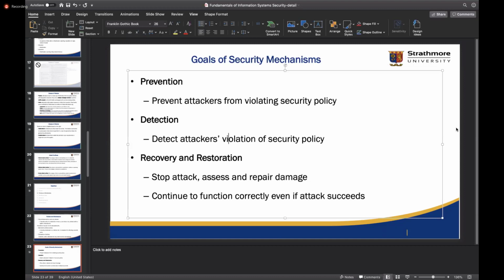You could also have a scenario where you prefer recovery and restoration as the goal of your mechanism as compared to the other two. So what are some of the scenarios where you will probably want more of detection than prevention? Can be anyone.